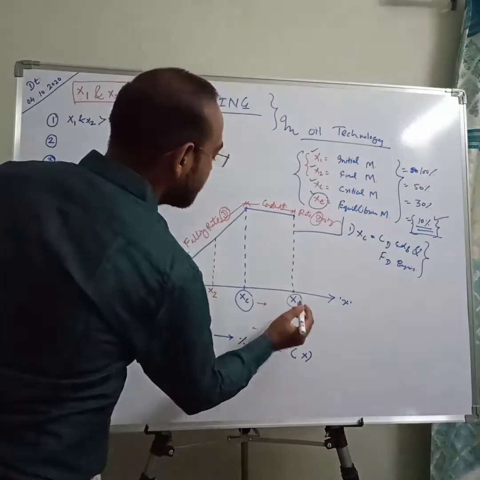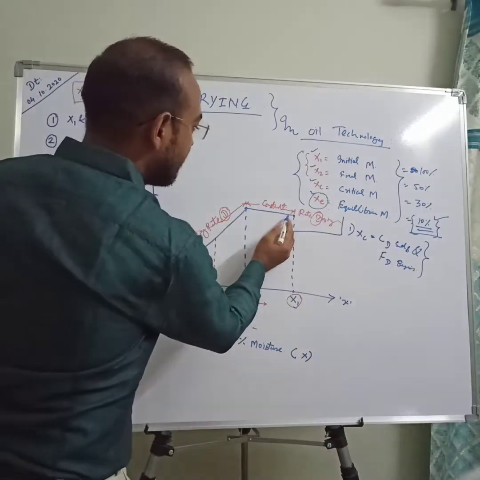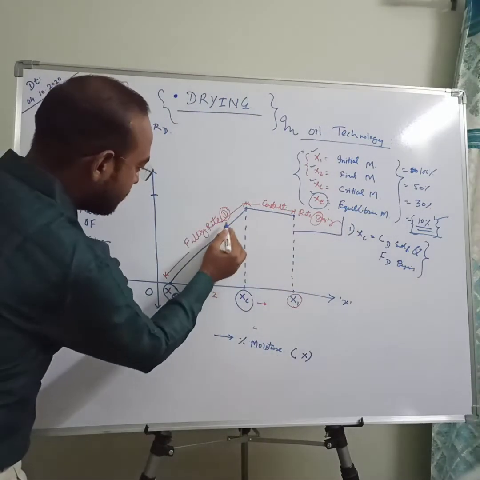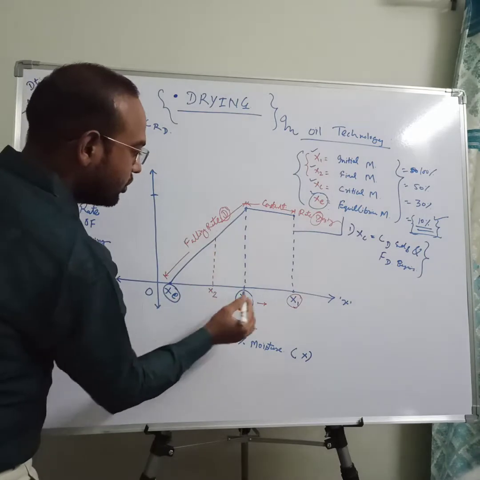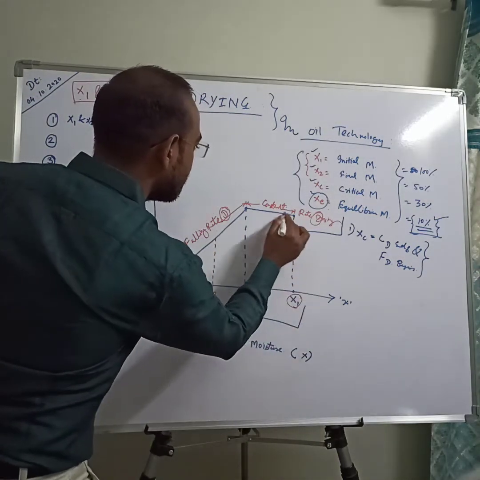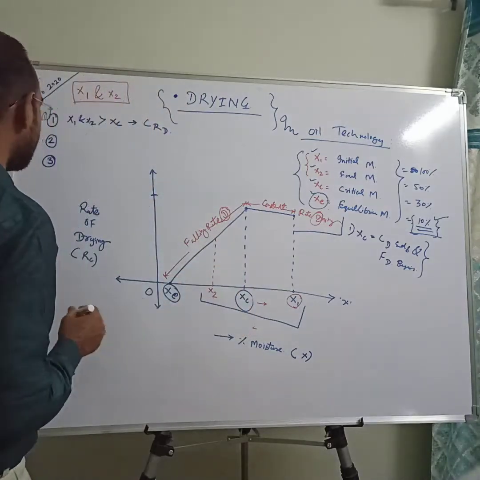Initial moisture is categorized under constant drying rate, and final moisture is categorized under falling drying rate. So this is the example of both drying rates, constant and falling, both considered.